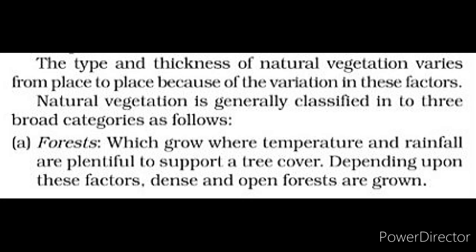So forests mainly grow at those places where temperature and rainfall are plentiful to support the tree cover, because no one is going there to sow a seed or irrigate it so that a sapling will appear. All the things grow there automatically without the interference of human beings. Depending upon these factors, dense and open forests grow.